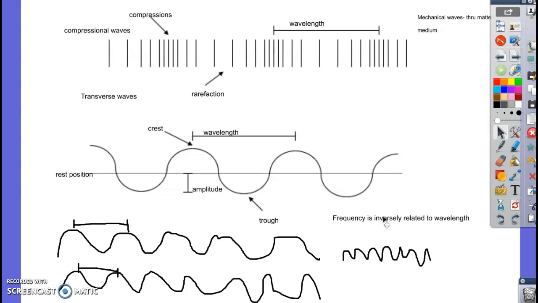But technically, the speed of light is the speed of light in a vacuum. If you're in outer space where there are no molecules whatsoever, then that is technically the speed of light. Once it hits the atmosphere, it slows down. The speed of light is 300 million meters per second, so it might slow down to 299,999,999 meters per second. You wouldn't notice it, but it does slow down a little bit. If it hits glass, a solid, like your glasses, it will slow down again. If it goes into a liquid like water, it will slow down or go different speeds, depending on what medium it's passing through.